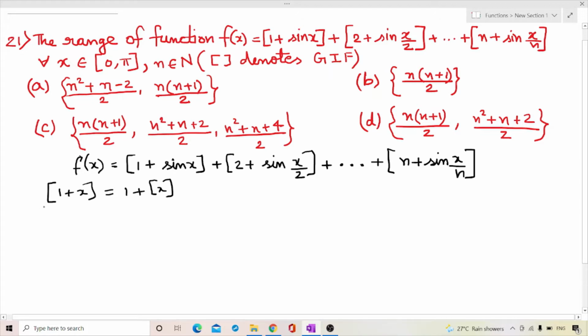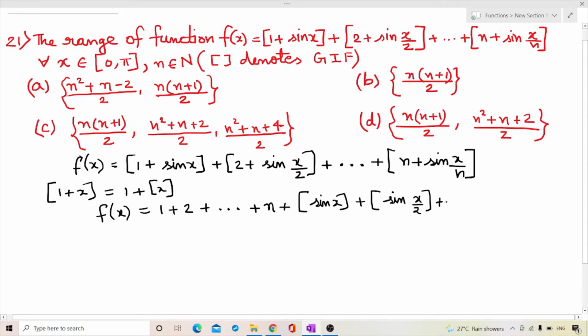Similarly, I will apply this property here, and I can write that f(x) = 1 + 2 + ... + n, because n is a natural number as given in the question, plus we will be left with [sin x] + [sin x/2] + ... + [sin x/n].